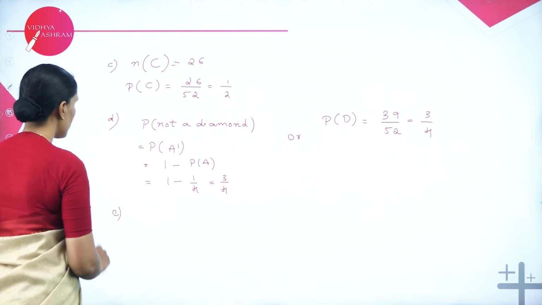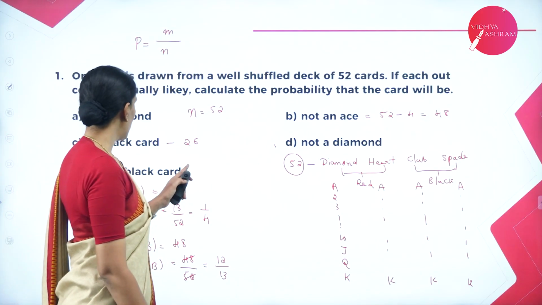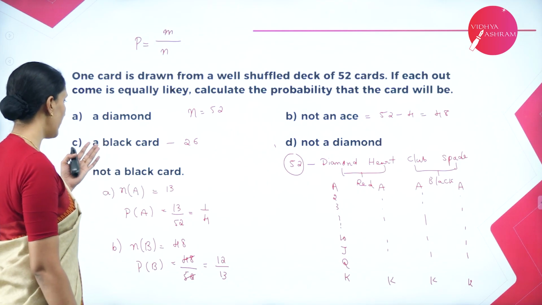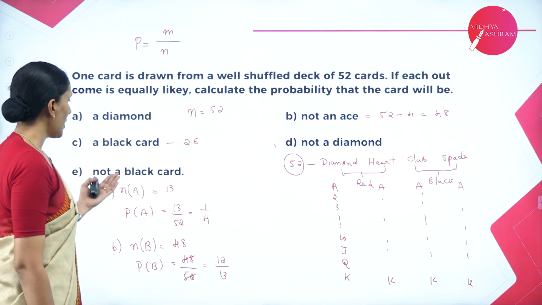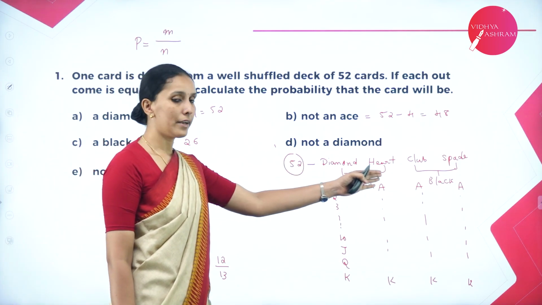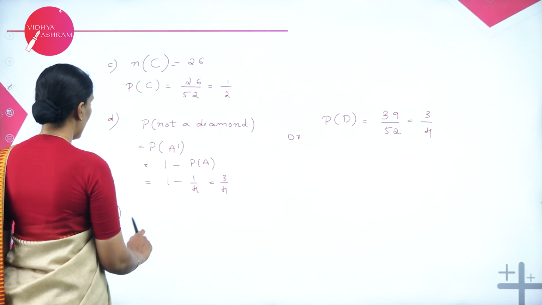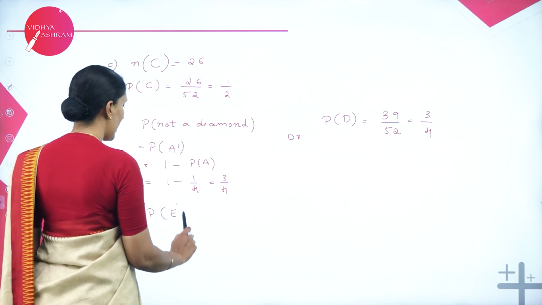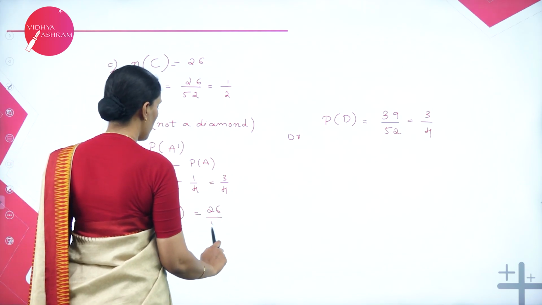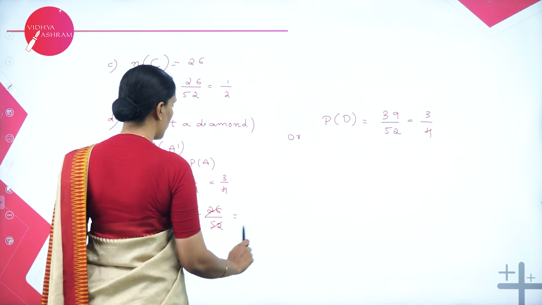Next question is, I need to calculate not a black card. Obviously when we say not a black card, they are red cards and there are 26 red cards. So if I choose it as an event E, then again it is 26 by 52, which is equal to 1 by 2.